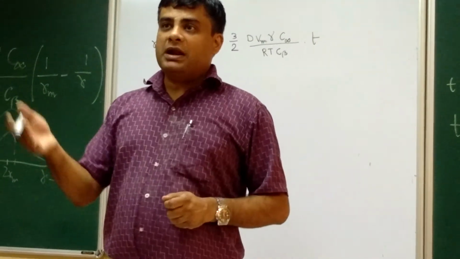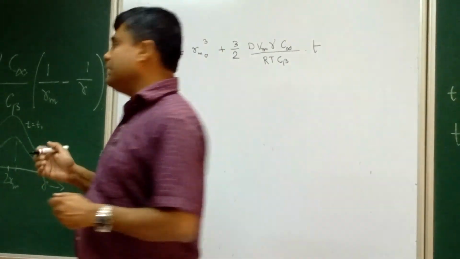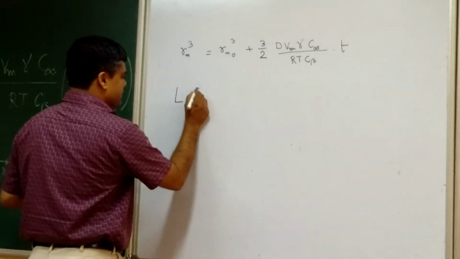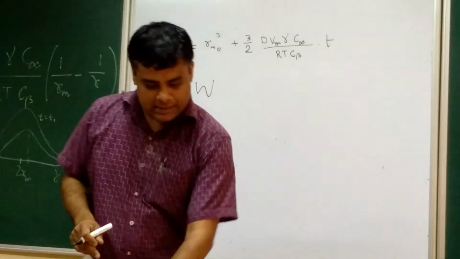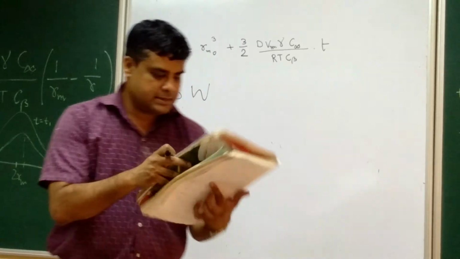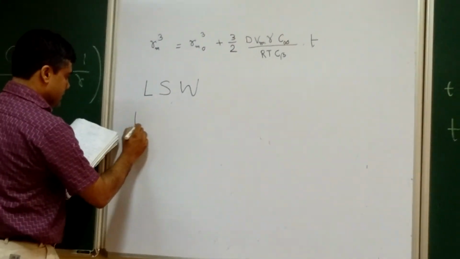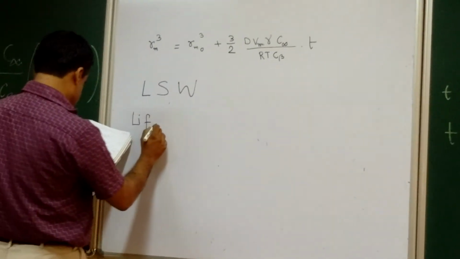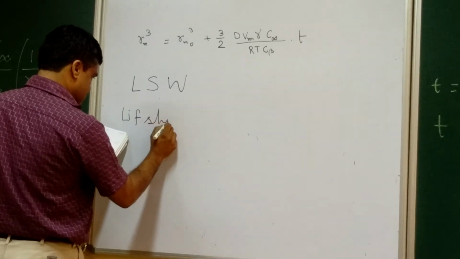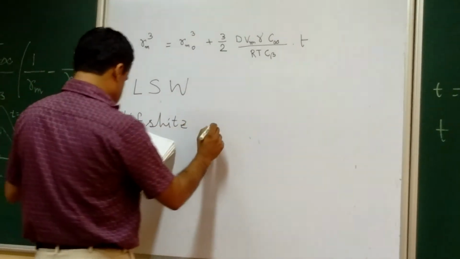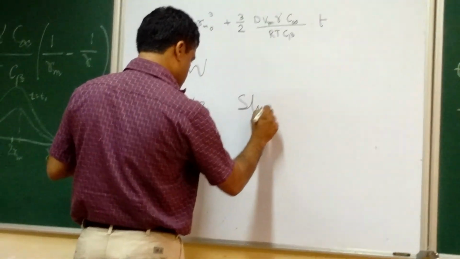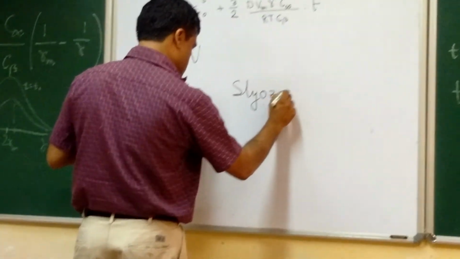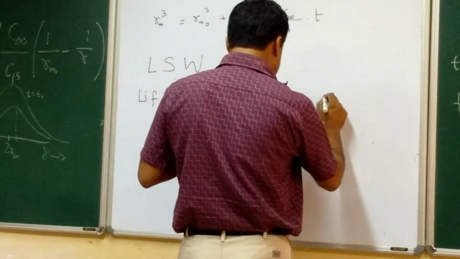The more popular version of the coarsening equation is the LSW theory, where L is Lifshitz, S is Slyozov, and W is Wagner.